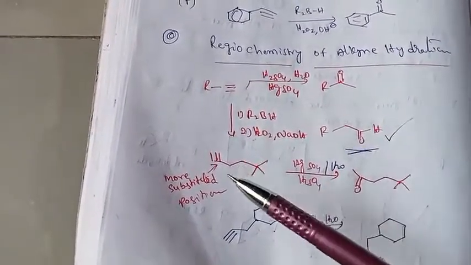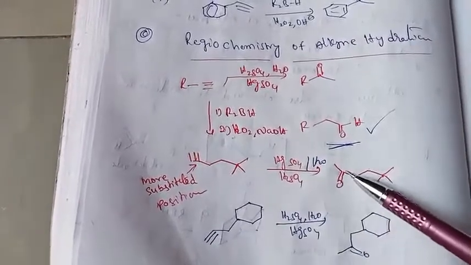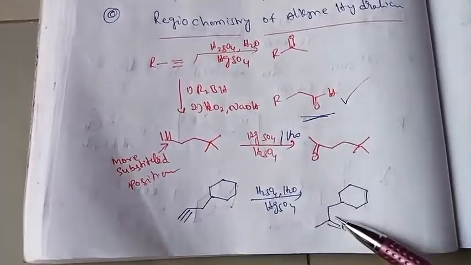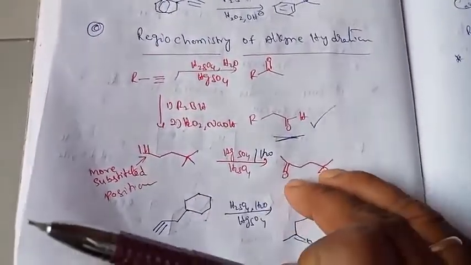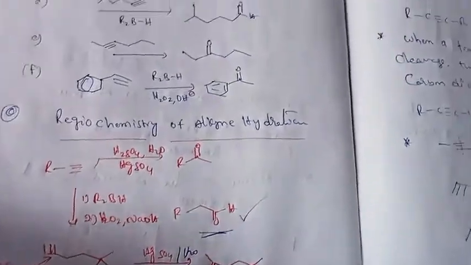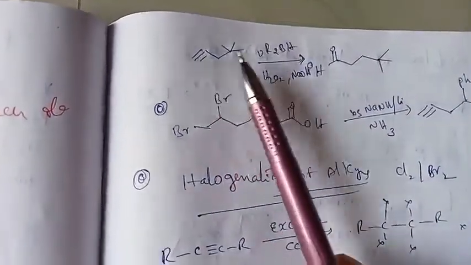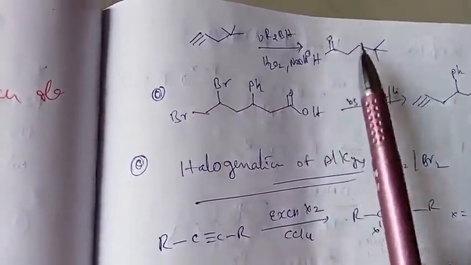Here the terminal alkyne is there, H2SO4 as a catalyst, so it gives the ketone. And this is another example of an alkyne converted into a ketone. And another nice example you can see, this is the terminal alkyne, hydroboration reaction, it produces aldehydes.